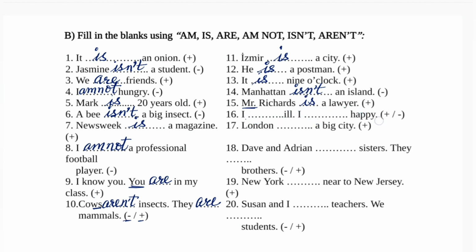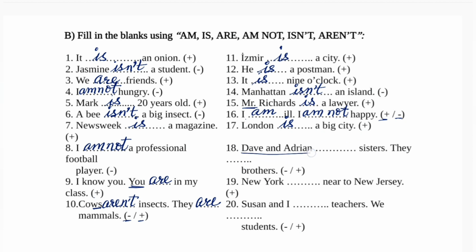I dash ill, first positive, then negative. So with I, we'll use the helping verb am. I am ill. I am not happy. Negative. London dash a big city. London is a big city.